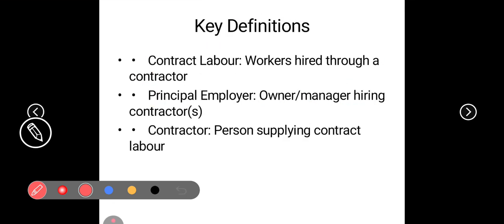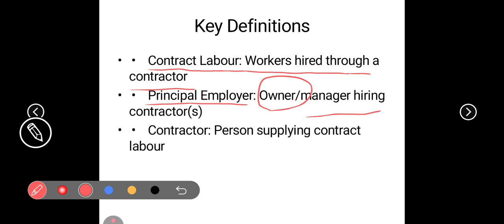So let's move on. What is the key definition? Contract labor: workers hired through a contractor. All right, so contract laborers are hired through what? A contractor. These are the laborers contracted by the contractor for an individual time period. Principal employer: the owner or manager hiring contractors. So who is the principal employer? It means the real employers, the owner or the manager hiring contractors.